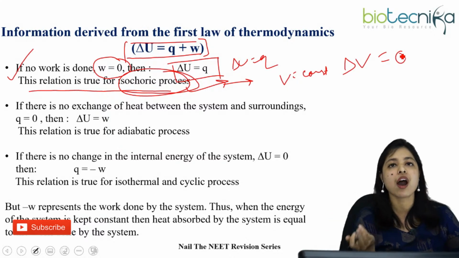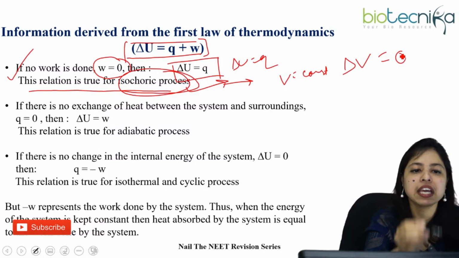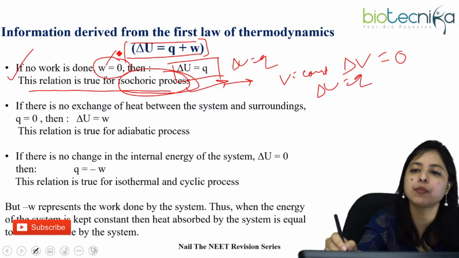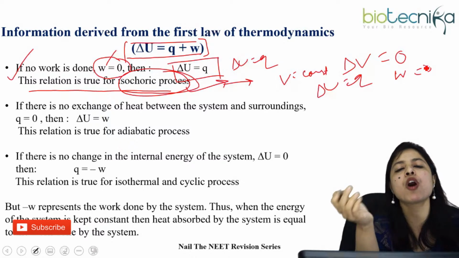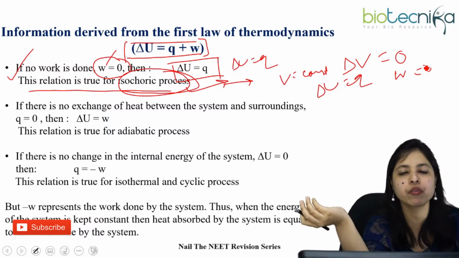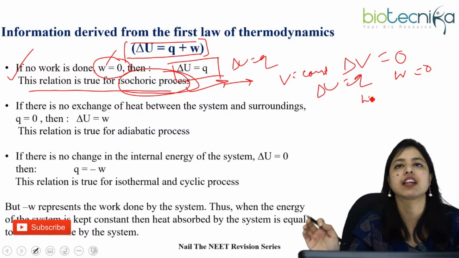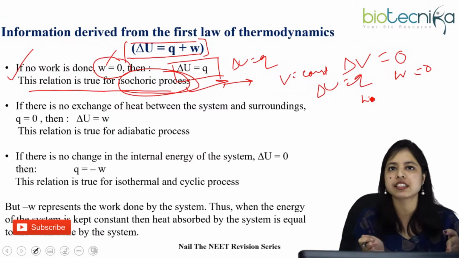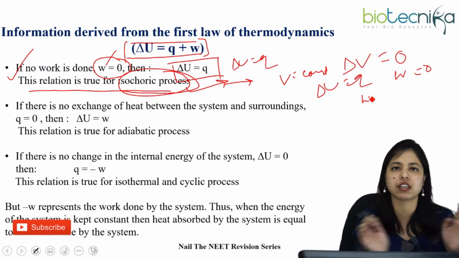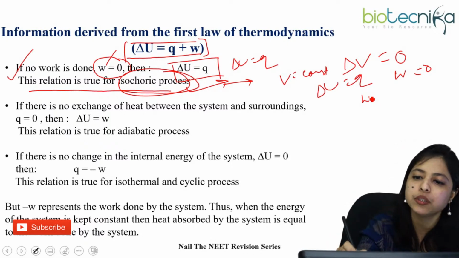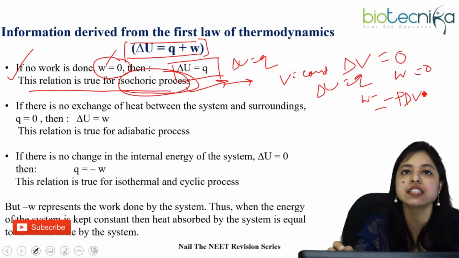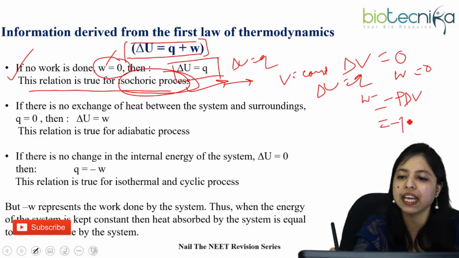How can we show this? Let me show you one thing. If delta U equals Q, then we can say no work is done, W equals 0. So what is the formula of work done? You all know it. Just generally, don't concentrate on whether work is done on the system or by the system. The work done formula is W equals minus P into dV, that is, minus P into the volume change, V2 minus V1.